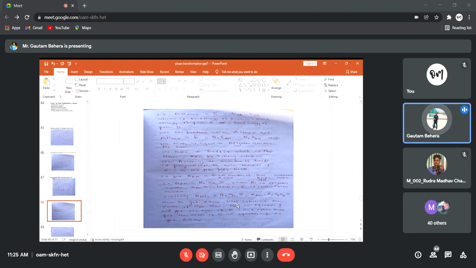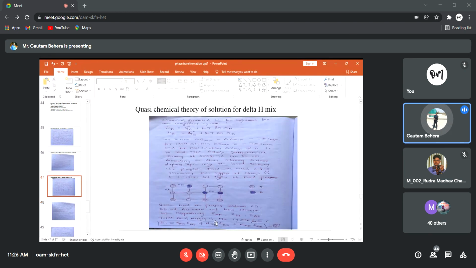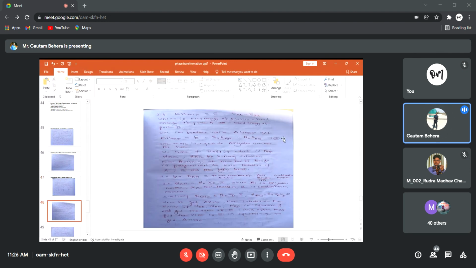Now to get delta H mix, first substitute the values of NAA, NBB, NAB in equation 1. So what is equation 1? This is equation 1, right? Bond energy of the solution. So in the bond energy of the solution, we have to substitute these values NAA, NBB, NAB, and we get an expression. And we have the second equation, this one, right?